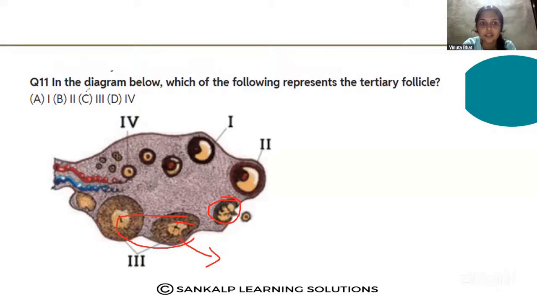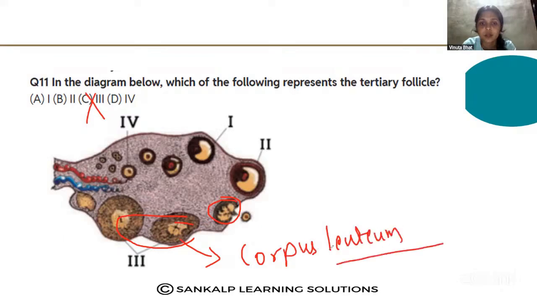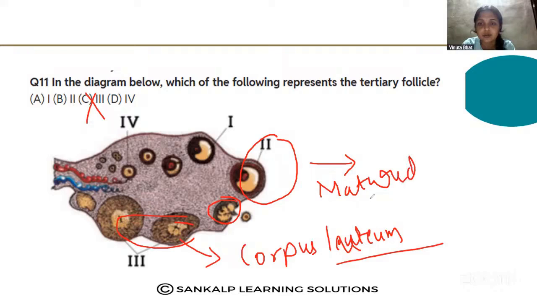So the third one, C, is the wrong one because it represents the corpus luteum. Then see, the second one is the matured Graafian follicle. Here you can see the antrum and the secondary oocyte. So the second one is also wrong.